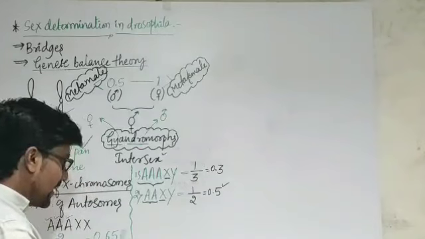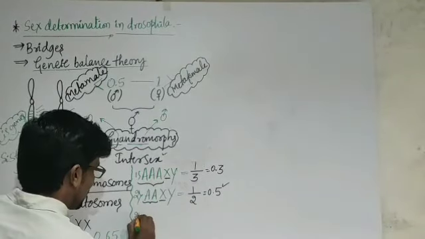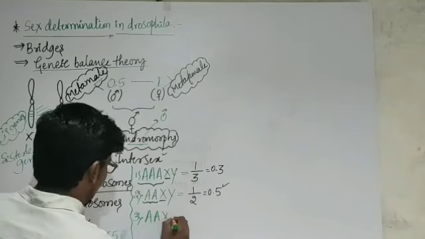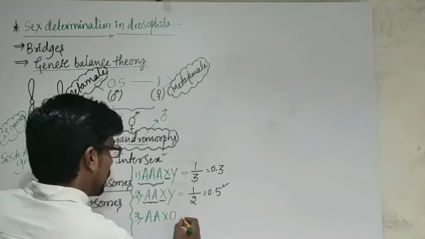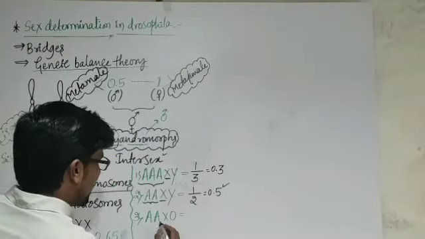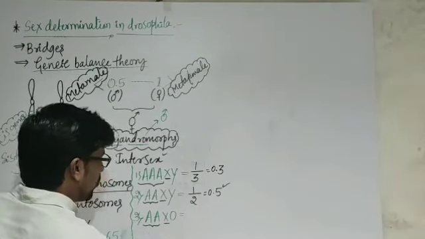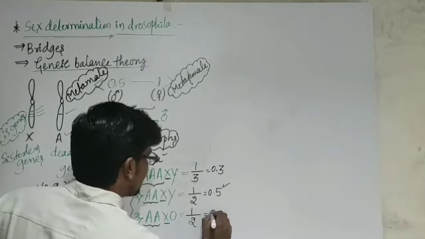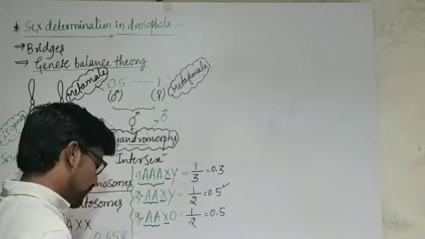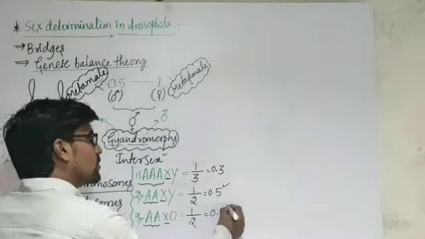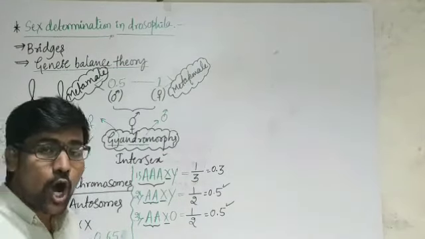If the condition is like this, the third one, AA plus XO, then what does it suggest? Here also 1 X chromosome and 2 sets of autosomes. So this is also 1 by 2, that means 0.5. 0.5 means, of course, we know this is male but not fertile.